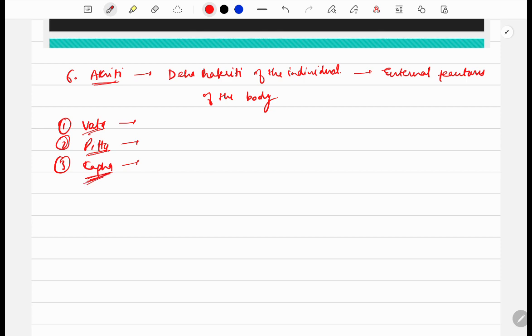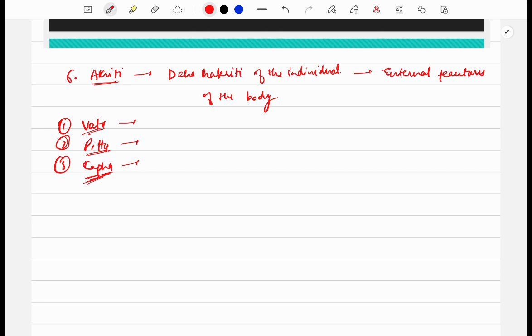So this is how we try to understand and examine the Akriti of the individual. Whatever I have spoken about in Akriti, you may already have studied in Prakriti Pareeksha. When we do Prakriti Pareeksha, we try to understand the Akriti or the Deha Prakriti of the individual. All those points that we study there are applicable over here as well, right? Whatever points we study in Vata characteristics, we can write here in Vata.